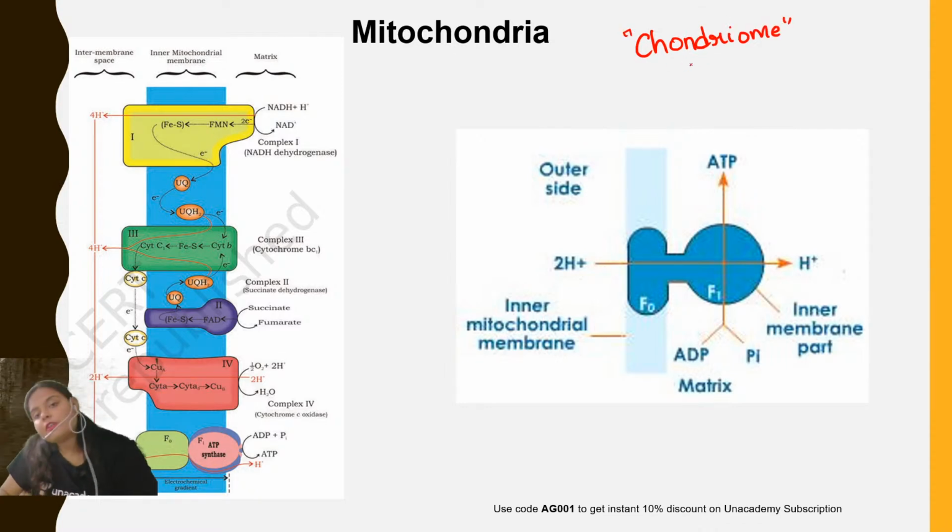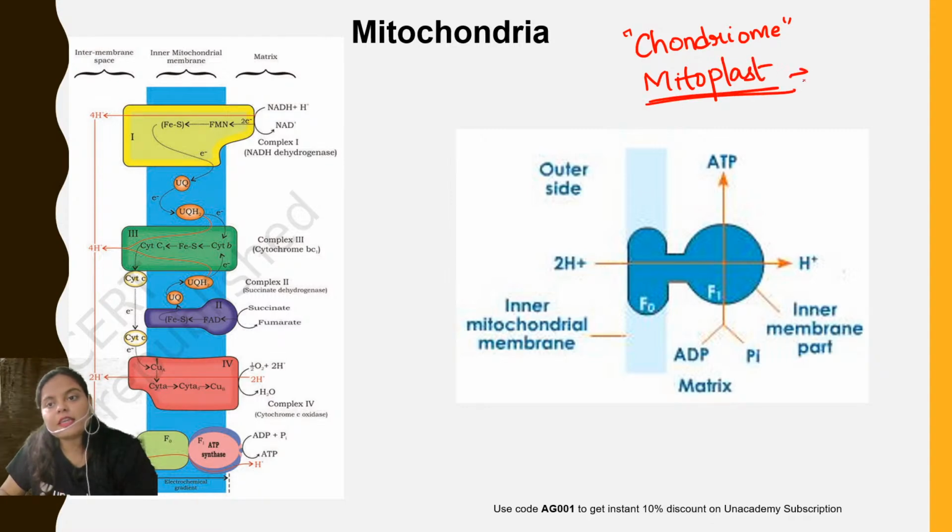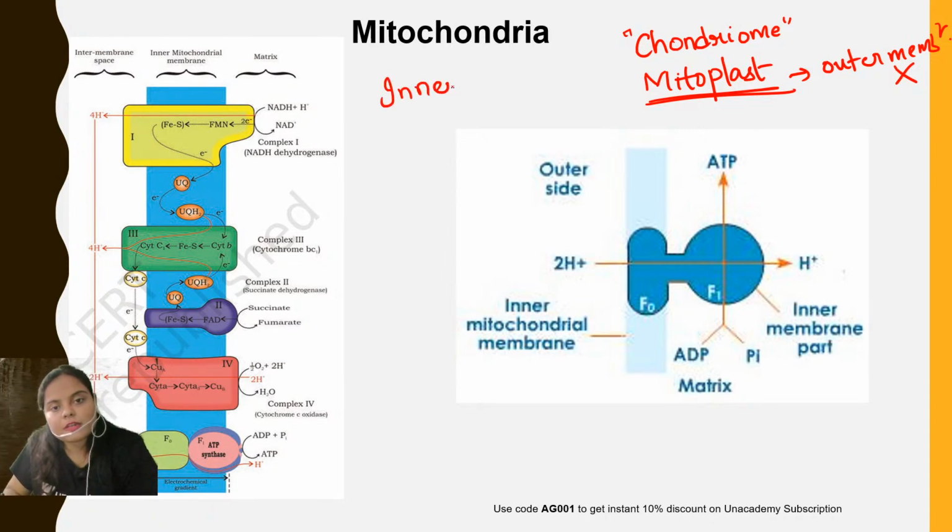And if you remove the outer membrane of the mitochondria, then that structure is known as a mitoplast. Mitoplast is the structure when the outer membrane of the mitochondria is removed or absent. Now this particular slide is for the inner membrane of the mitochondria.